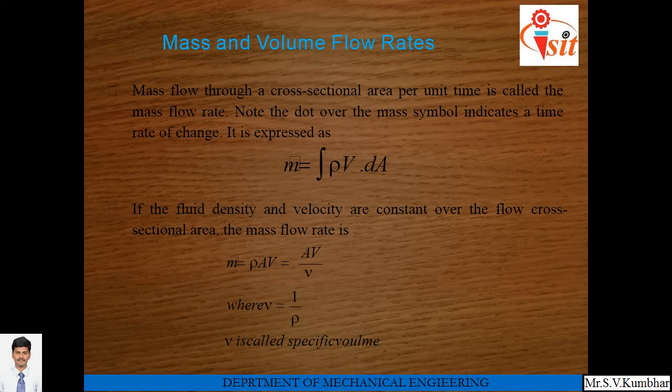If the fluid density and velocity are constant over the flow cross-sectional area, the mass flow rate is given as m dot is equal to rho into A into V, where rho is the density, A is the cross-sectional area through which it is flowing, and V is the velocity. It can be rewritten as AV upon nu, where nu is specific volume.